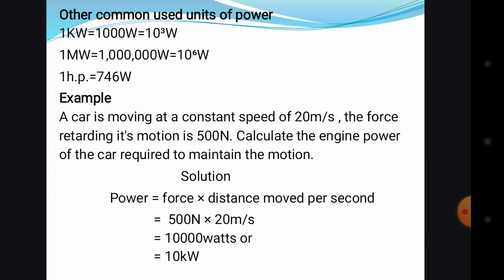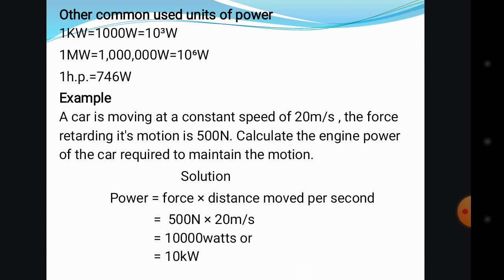Okay, this one says we have a speed of 20 meters per second. When we identify the speed and also the unit meter per second, you see that this one is talking about the constant speed.